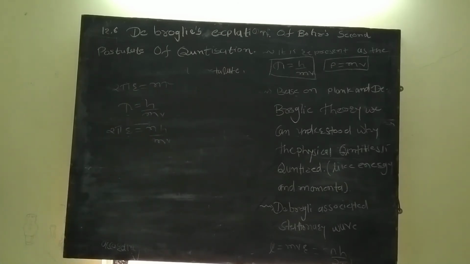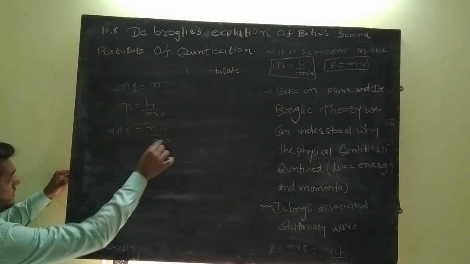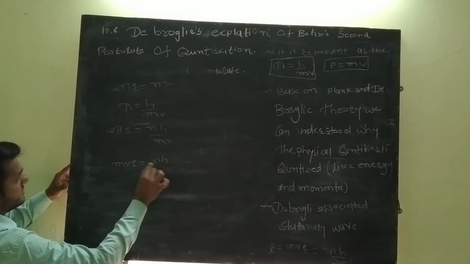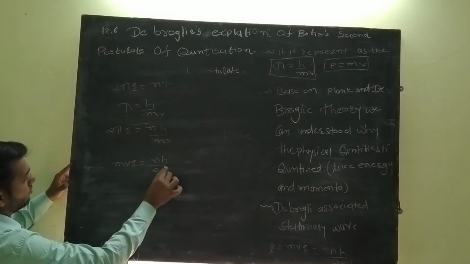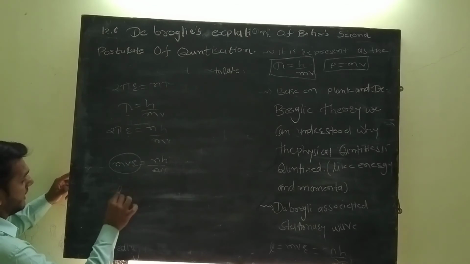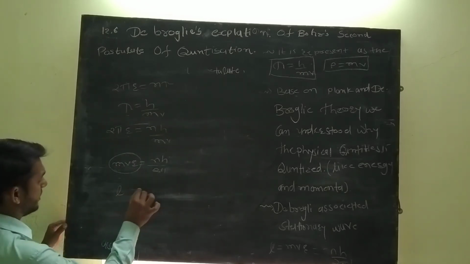So now what we are doing, the 2 pi goes to the other side, so mv into r equals nh upon 2 pi. But we know that mvr is our value of L, and what is L? L is our angular momentum of the orbit. So L equals mvr, so L equals nh upon 2 pi.